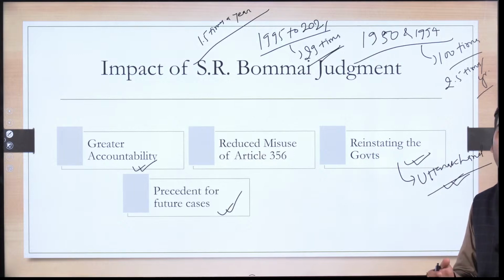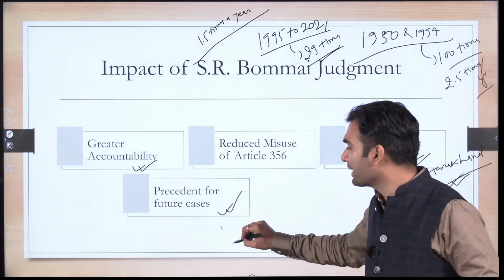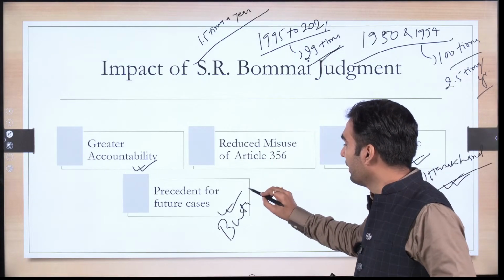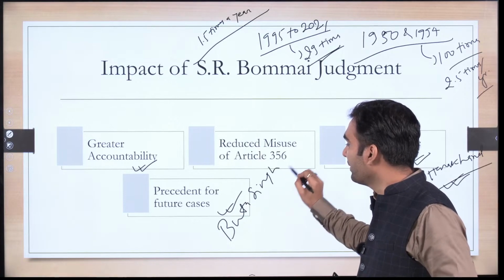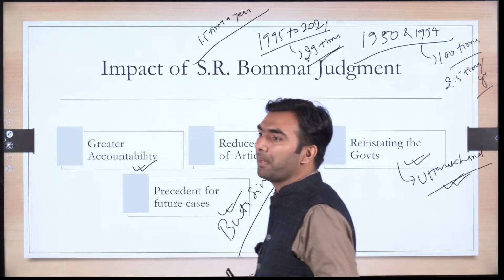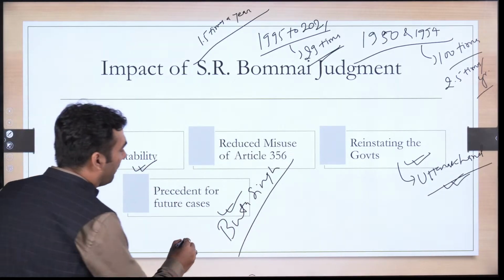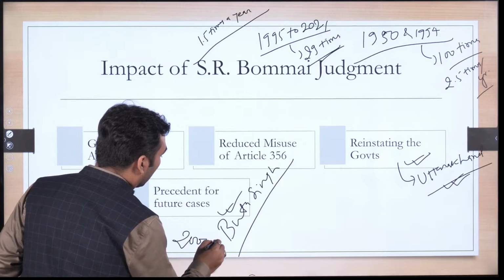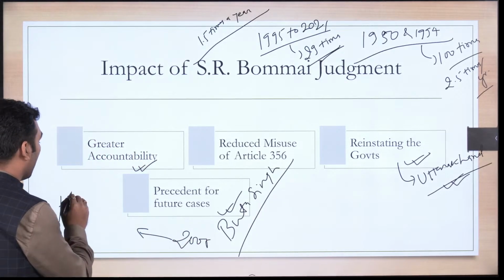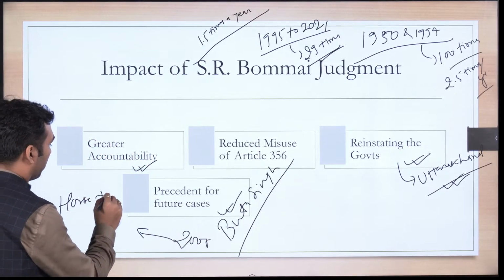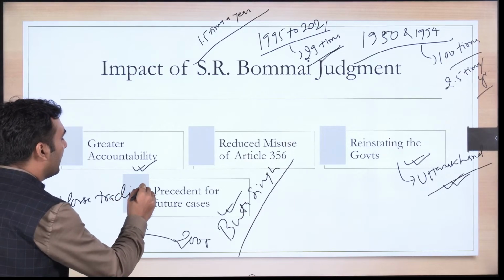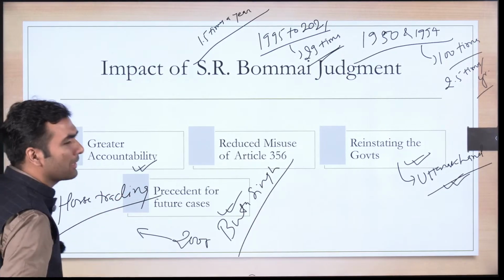In future also, like you can give the example of Bhuta Singh case. Here, the imposition of president rule was considered unconstitutional in Bihar in 2005. In 2005, when president rule was imposed in Bihar, the ground used was that there was horse trading. The Supreme Court says that horse trading cannot be a ground for imposing a president rule in a state.